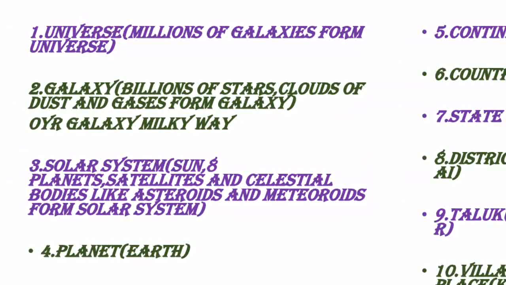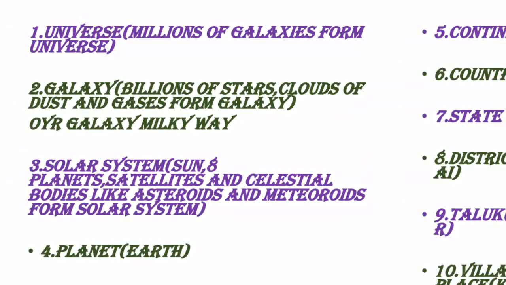And what is meant by galaxy, and in which galaxy are we living? Everyone here studied this in previous standards, I think. In which galaxy are we living? We are living in the galaxy known as Milky Way. And what is meant by galaxy? In the sky, what all can you see? Stars, clouds, moon, sun, everything, right?